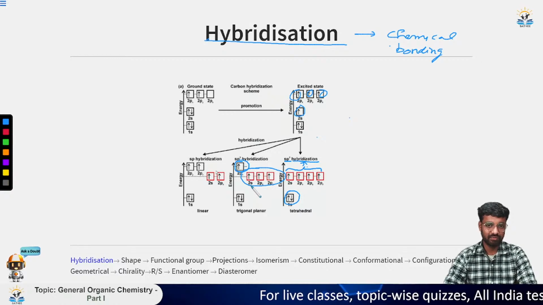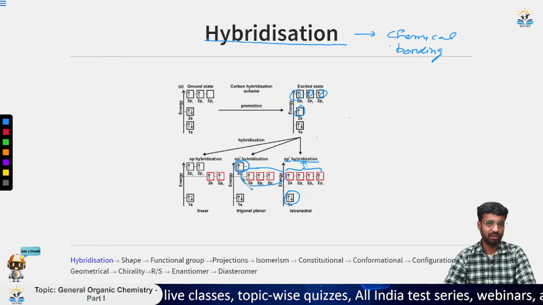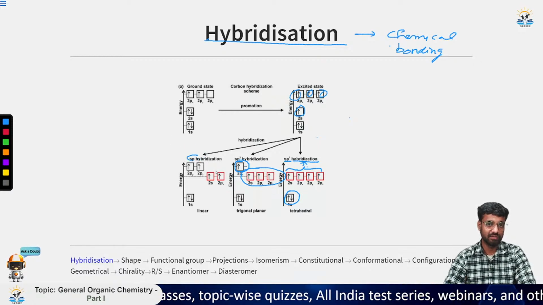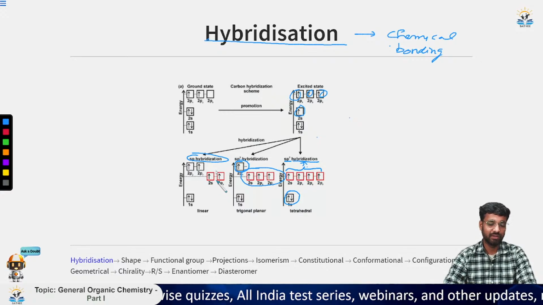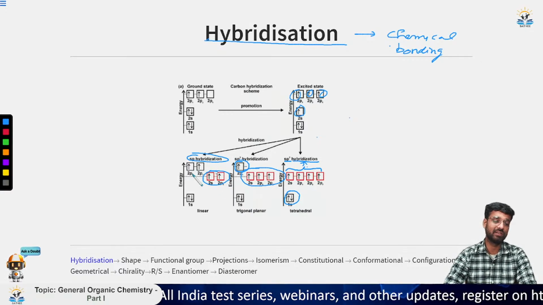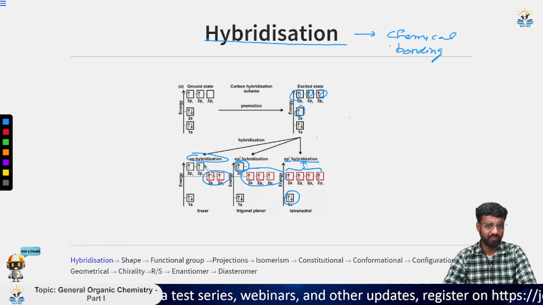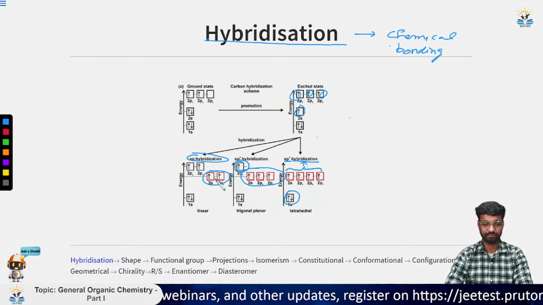So it consists of one s orbital, then px orbital and py orbital. Now coming to sp hybridization, we have only one s and one p, that is 2s and 2px. These two combine and form the sp hybridized orbitals, and the remaining px and py are again at the same energy level but at a higher energy level.